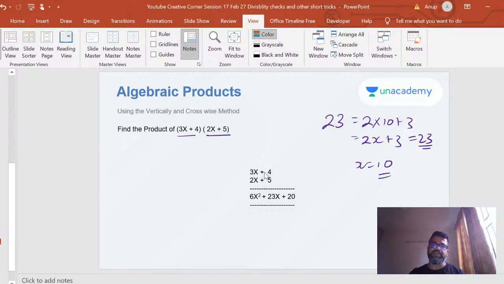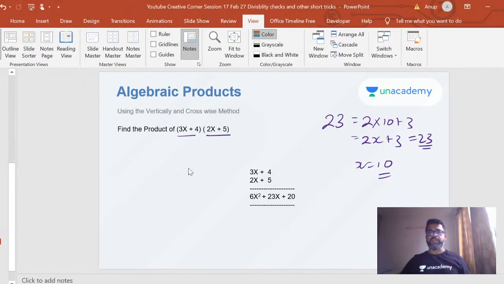So that is why the vertically and crosswise method applies here as well, just like it applied for arithmetic. In the vertically and crosswise method, the very first step is multiplying these two sides, 4 into 5, which gives you 20. Then you multiply crosswise, 3x into 5, 15x, plus 8x, you get 23x. And then you multiply these two, 3x into 2x, 6x squared. That's it. This was super easy.